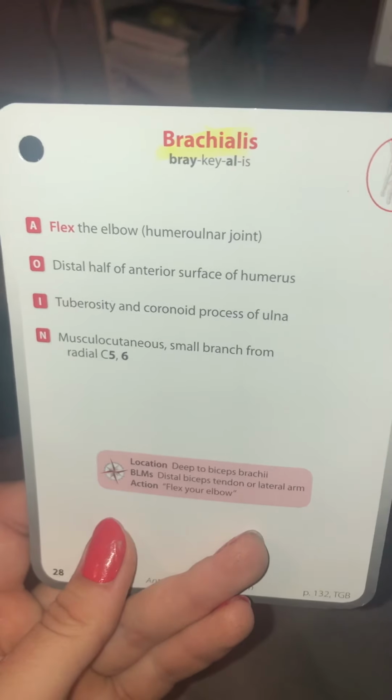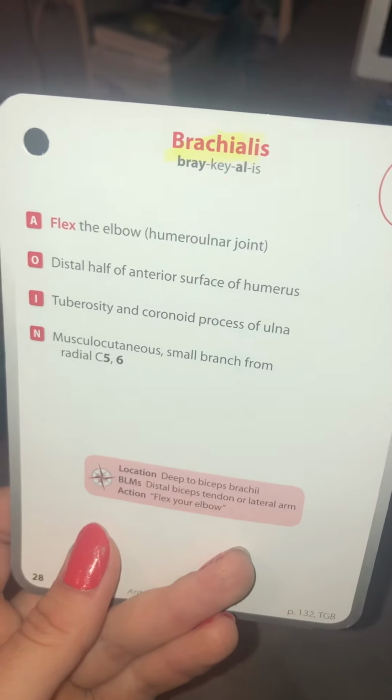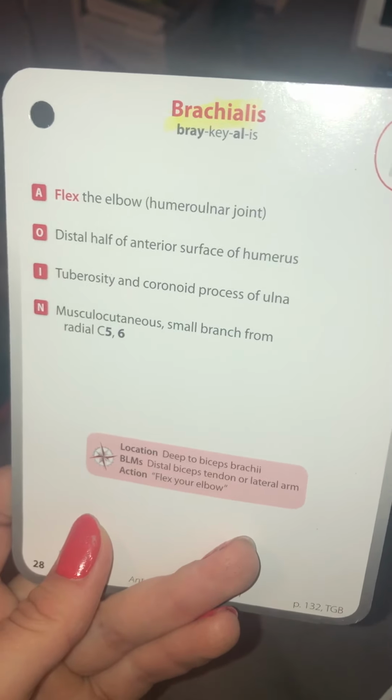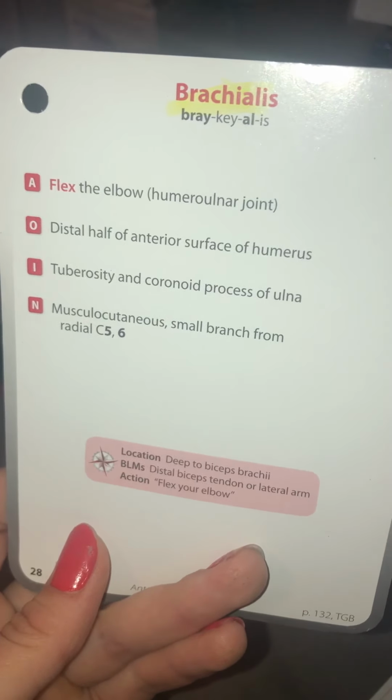Brachialis. Flex elbow. Origin, distal half of anterior surface of humerus. Insertion, tuberosity and coronoid process of ulna. Nerve supply, musculocutaneous.